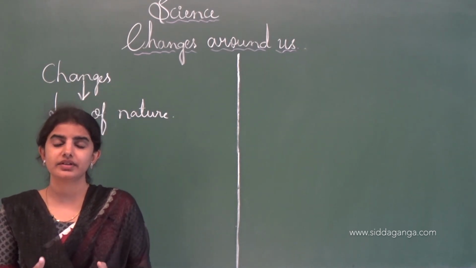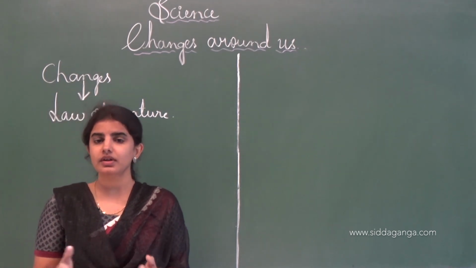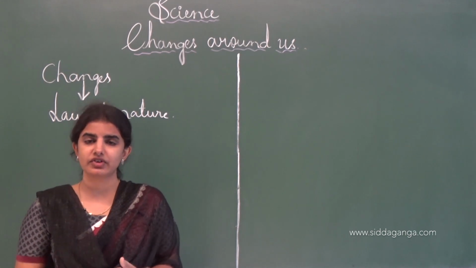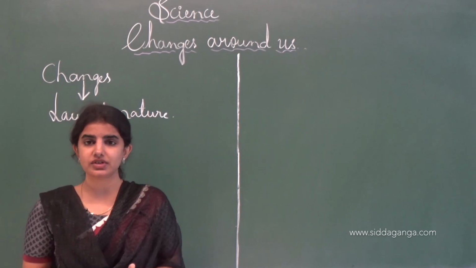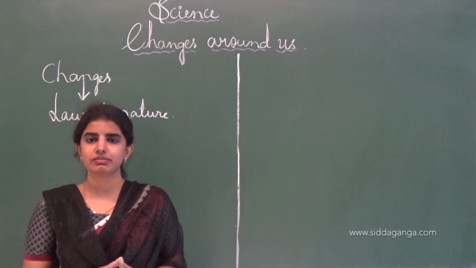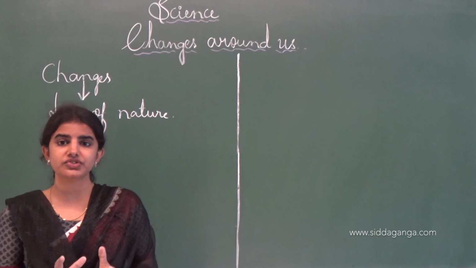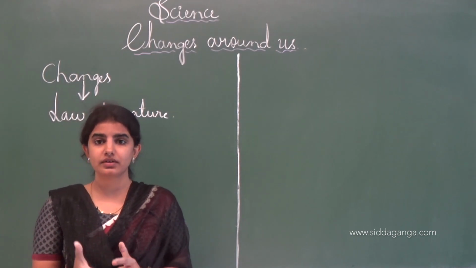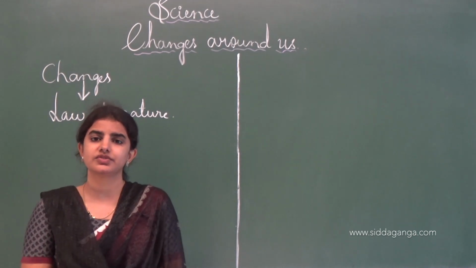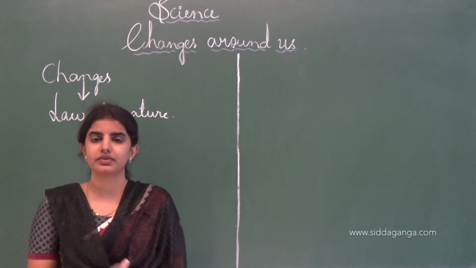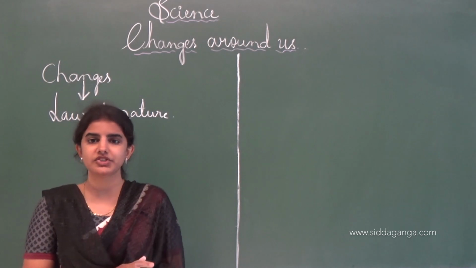And there are different types of changes, reversible change and irreversible change. The change which can be reversed or get back to the original substance, we call a reversible change, and those changes which can't go back to the original substance, we call an irreversible change. For example, the burning of paper is an example of an irreversible change.